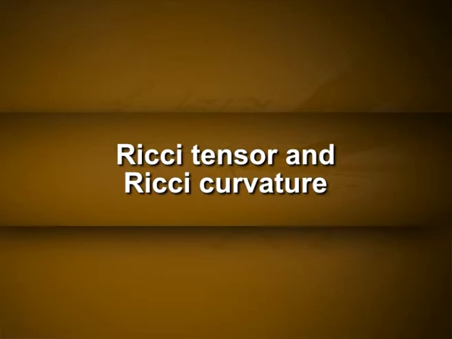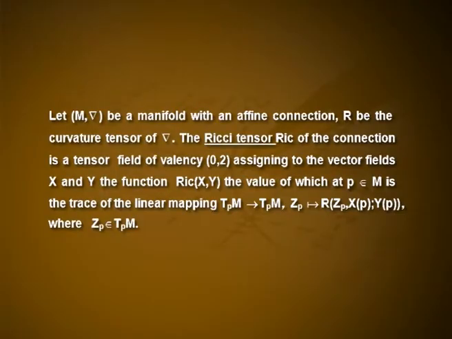Ricci tensor and Ricci curvature. The curvature tensor is a complicated object containing a lot of information about the geometry of the manifold. There are some useful ways to derive some simpler tensor fields from the curvature tensor. Definition: let M, del be a manifold with an affine connection, R be the